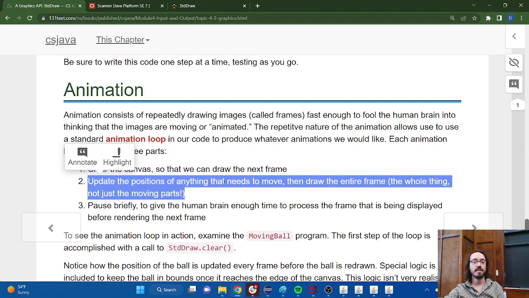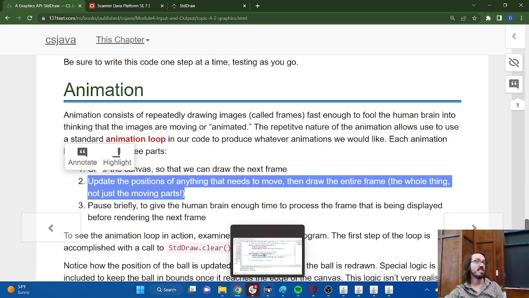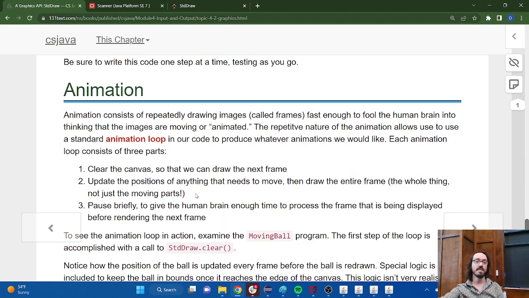So let's take a look at an example of animation. I want to show you where all these three parts are and explain how it all works. Yeah, question.